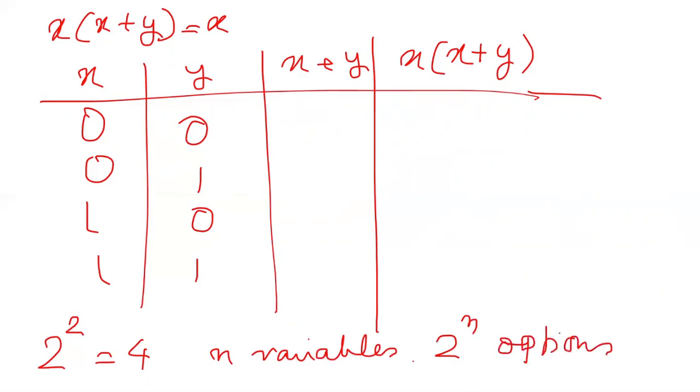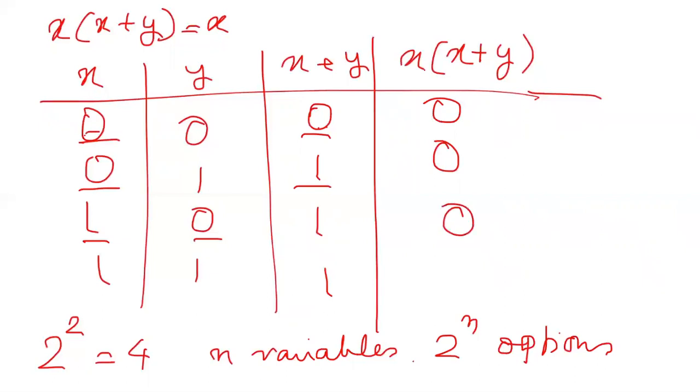Let us see x or y: 0, 1, 1, 1. Then x into x or y. So this and this: 0 and 0 is 0, 0 and 1 is 0, 1 and 0 is 0.